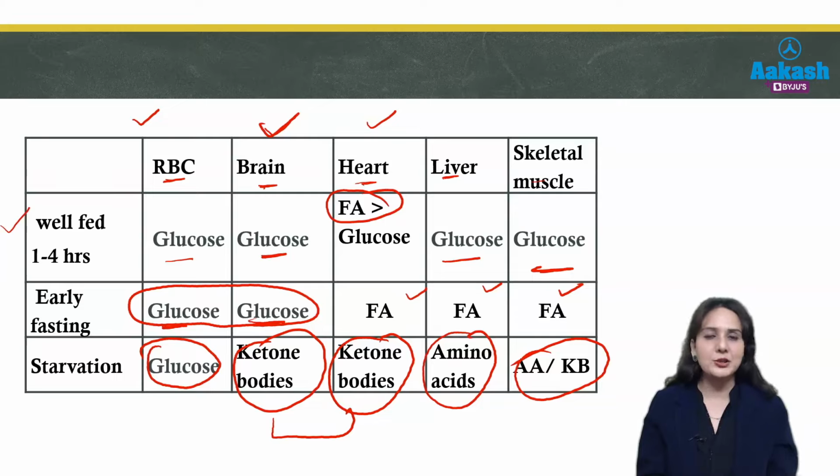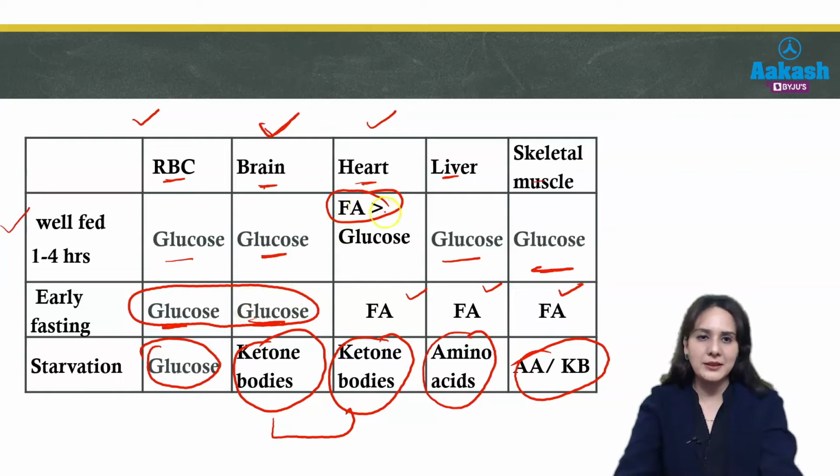Heart's preferred source is fatty acids, but it can shift to ketone bodies. Liver uses glucose, but when there is fasting it shifts to fatty acid, then it can shift to amino acid also, and skeletal muscles use fatty acid, and then amino acid or ketone bodies, whatever is available.